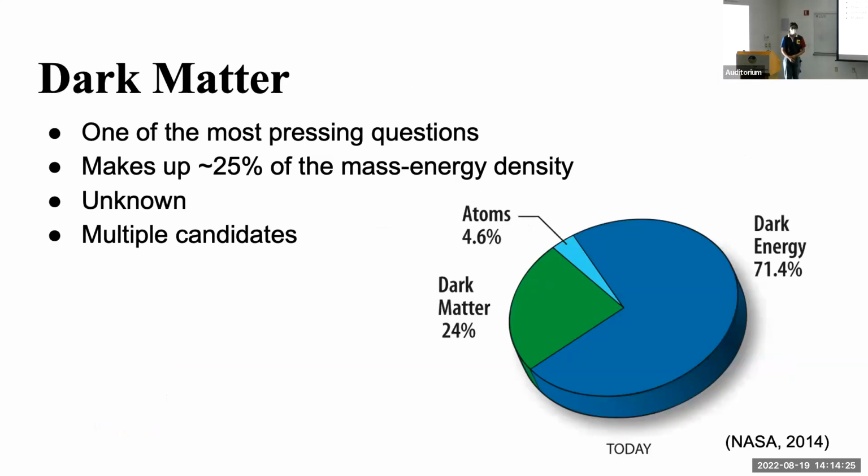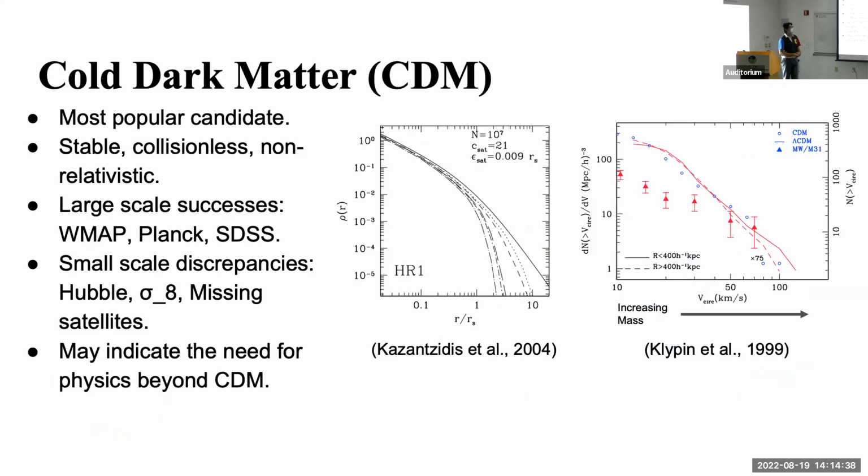The nature of dark matter is one of the most pressing questions in physics. It makes up a significant portion of the universe. However, it remains unknown, but we still have multiple candidates as to what dark matter could be. The most popular candidate is cold dark matter, which is stable, collisionless, and non-relativistic.